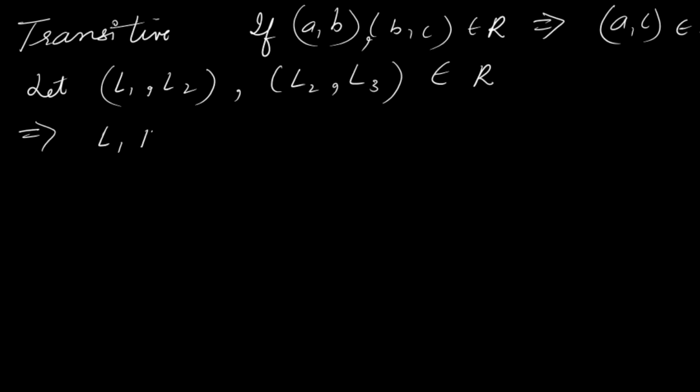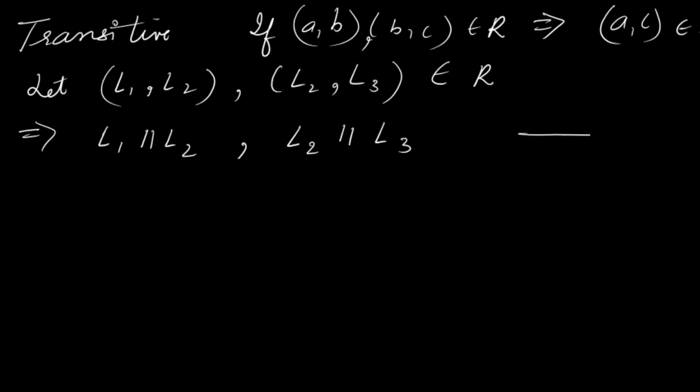It means L1 is parallel to L2, because these two ordered pairs belong to R. Also L2 is parallel to L3.